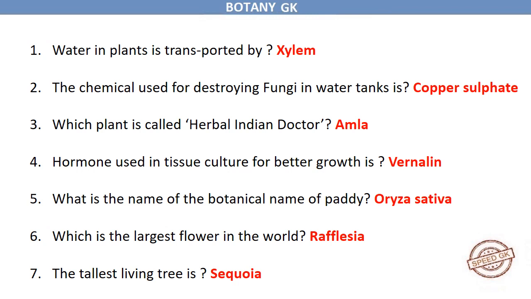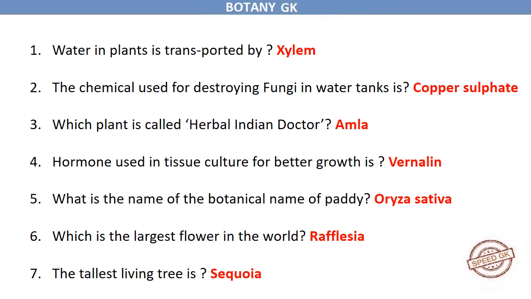Water in plants is transported by xylem. The chemical used for destroying fungi in water tanks is copper sulfate. Which plant is called herbal Indian doctor? Amla. Hormone used in tissue culture for better growth is vernalin.